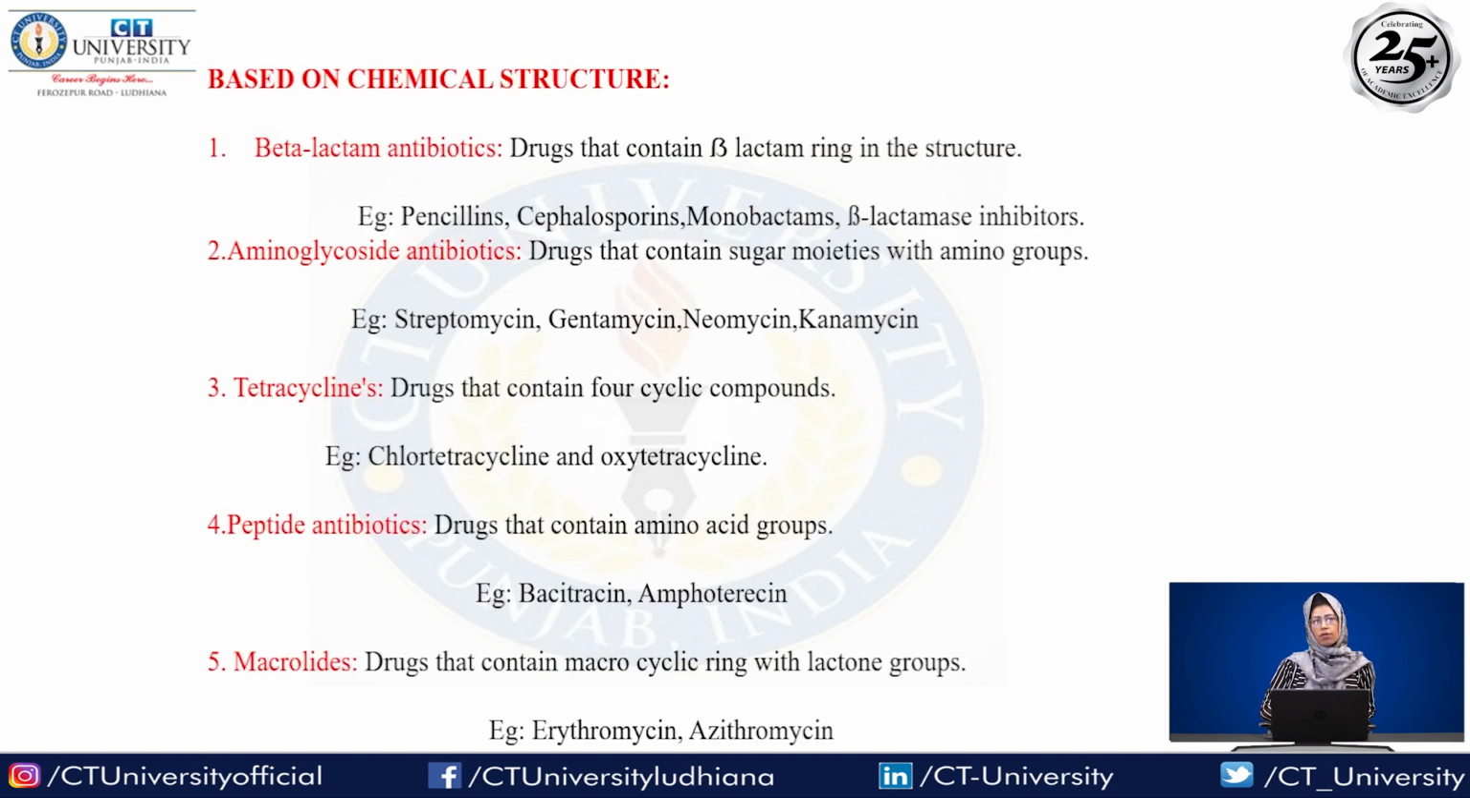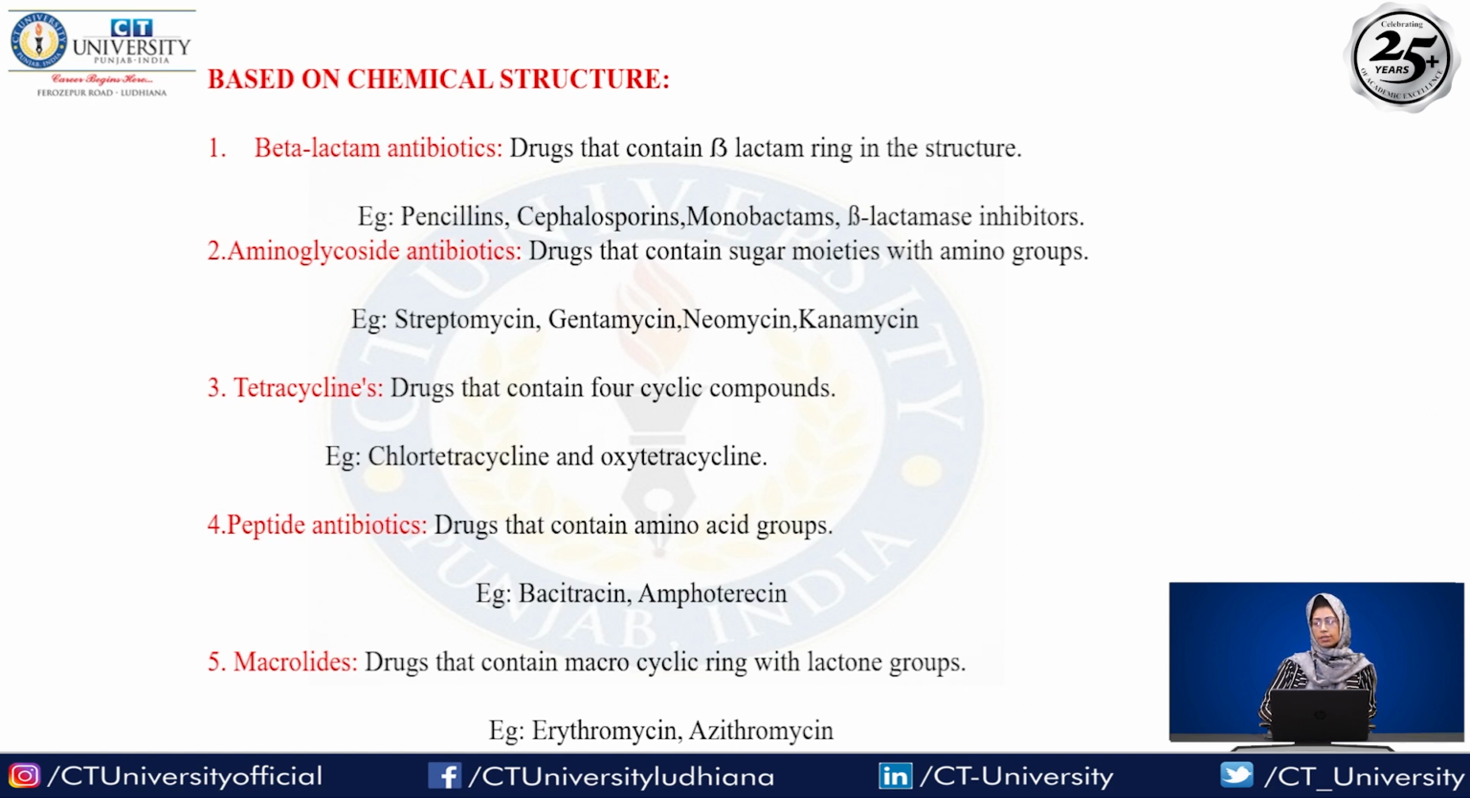So here we have the first class, that is the beta-lactam antibiotics. So what are the beta-lactam antibiotics? We can define them: these are the types of drugs which contain the beta-lactam ring in the structure. For example, we have penicillin. Penicillin contains the beta-lactam ring, so we can say that penicillin belongs to the class of beta-lactam antibiotics. We have a second example, the cephalosporins. Next we have the monobactams, and the beta-lactamase inhibitors. These types of drugs contain the beta-lactam ring, so we can say that they are beta-lactam antibiotics.